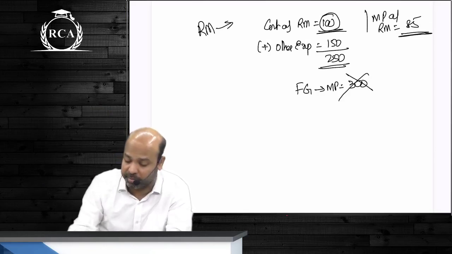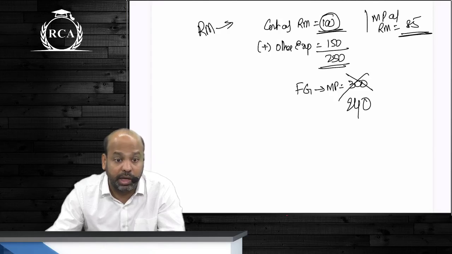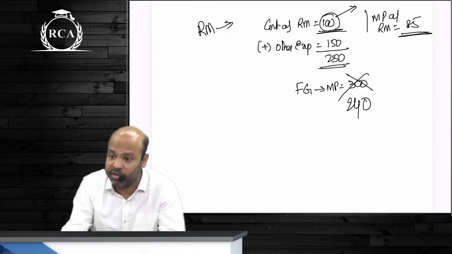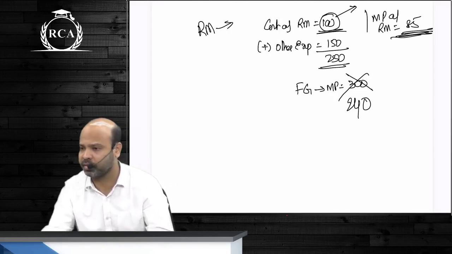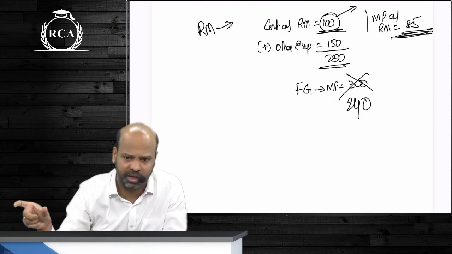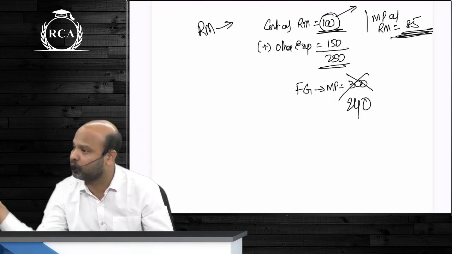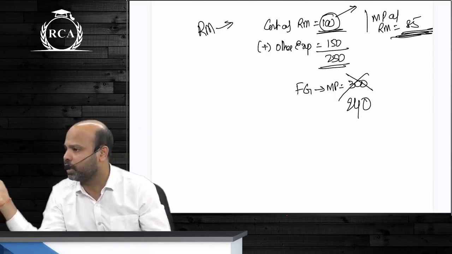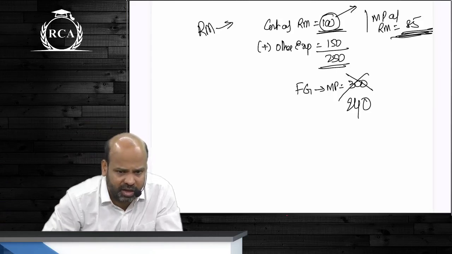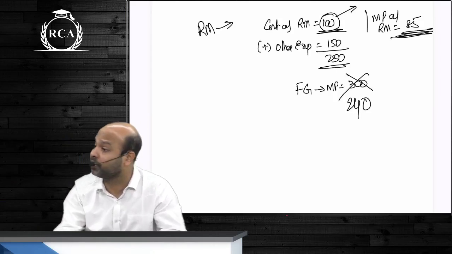But what if, sir, the market price of finished product has come down to 240? Now, will I be able to recover the cost of raw material? Now, standard will make references to market price. It will say, because the finished product in which you are going to incorporate raw material will not recover the cost of raw material, you will have to bring down the raw material cost to 85 rupees. Because I will not be able to recover that 100. Intention is very clear in all the standards. Check if you will be able to recover that benefit or not.